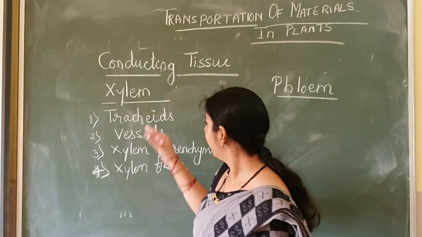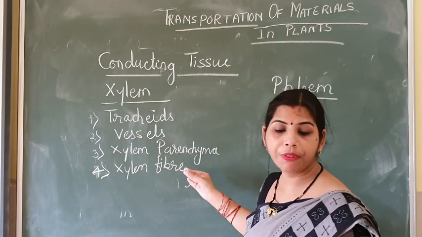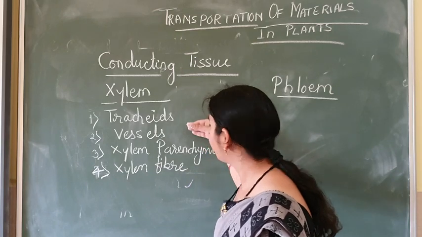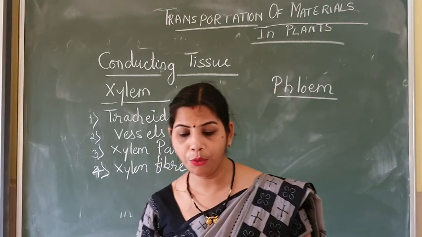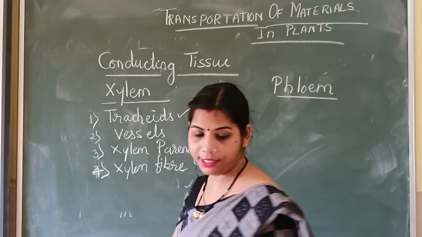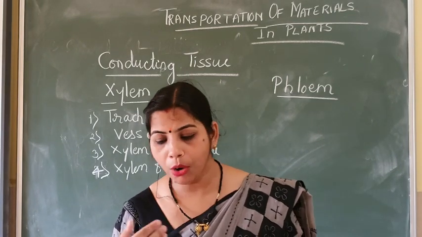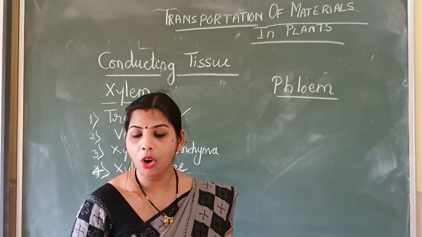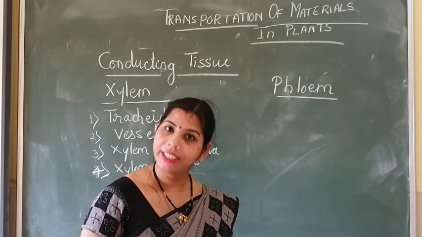Now, these four different types of cells are present in the xylem, and they perform different functions. So first, the tracheids. Now, how do tracheids help? Tracheids are generally elongated, hollow, dead cells.